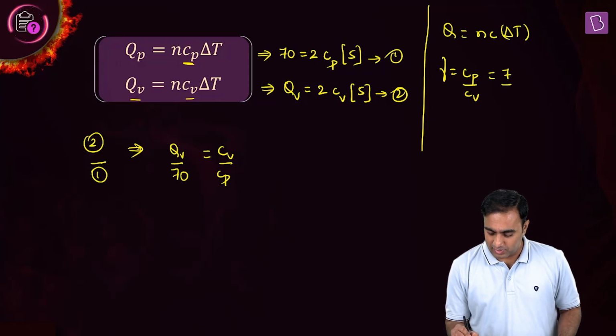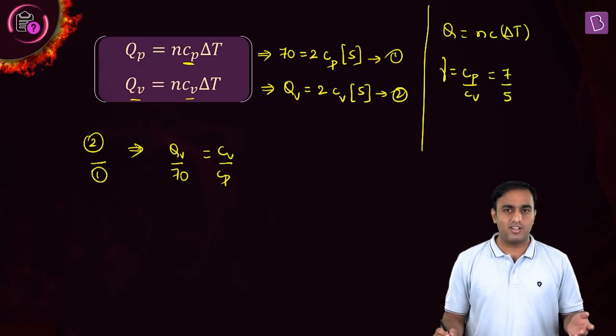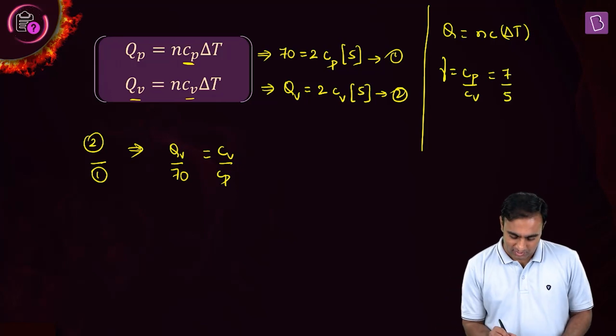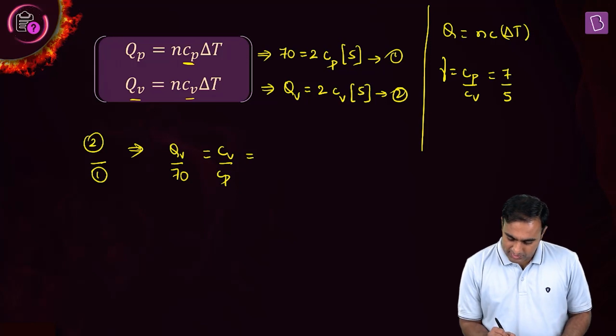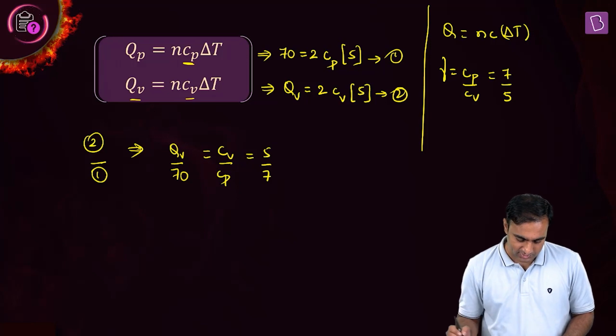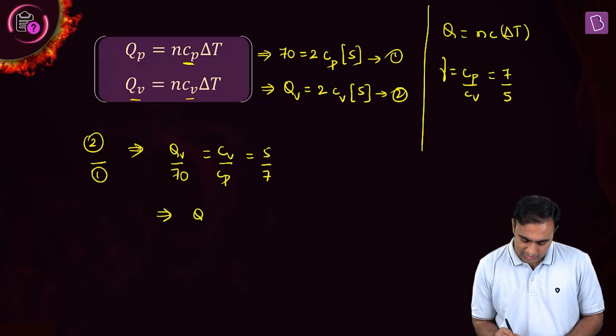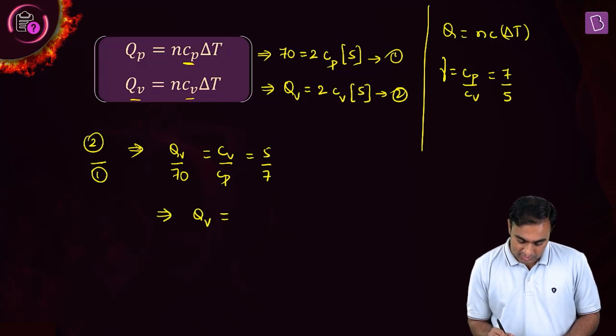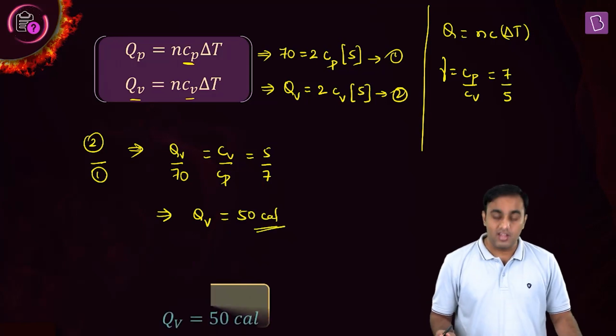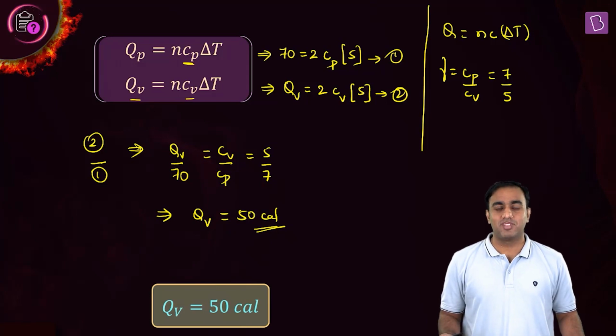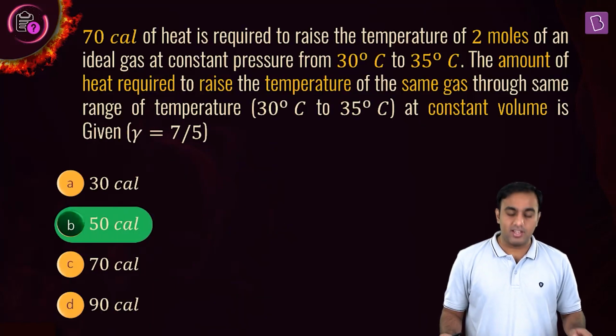It is 7 by 5. Let's substitute that now. We get Cp by Cv being 7 by 5, so Cv by Cp will be 5 by 7. And simplifying this, we get Qv equals 50 calorie. This is your final answer. The correct option for this question is B.